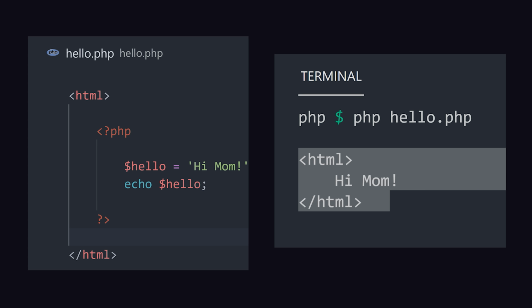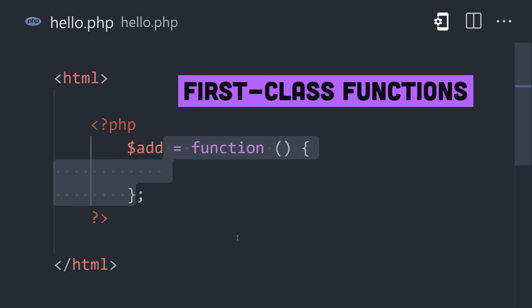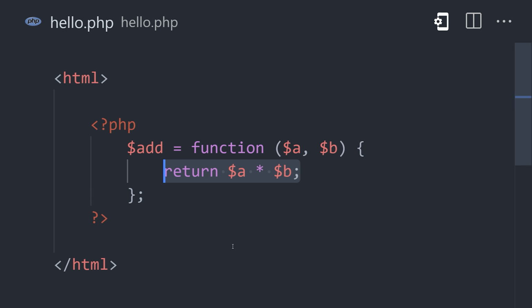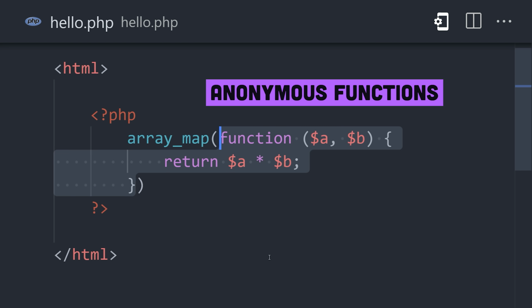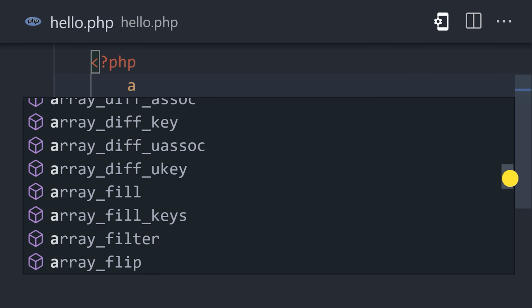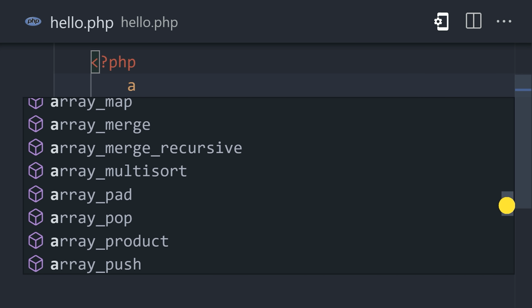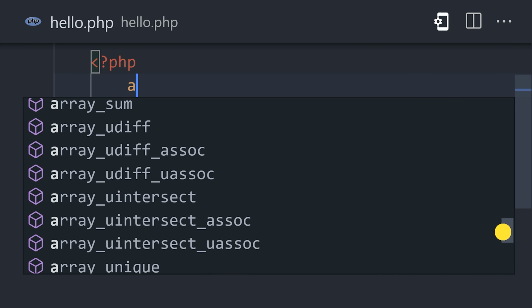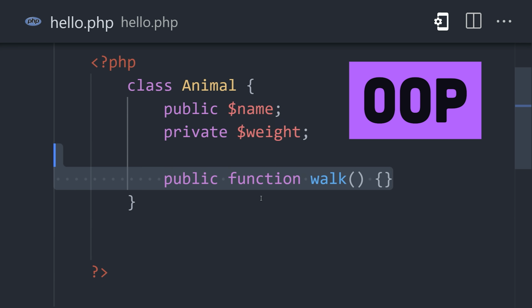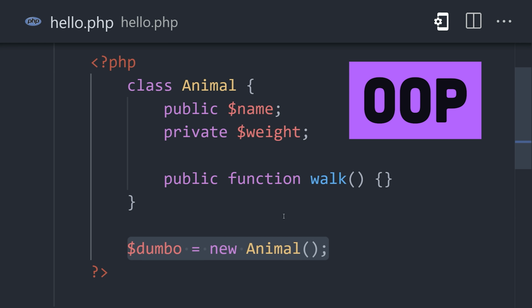The language also supports multiple programming paradigms. You have first-class functions, which can be assigned to variables or used anonymously as arguments, and it has tons and tons of built-in functions to do pretty much anything a web developer could ever imagine doing. It also has a complete object model where you can define classes with inheritance to implement object-oriented patterns.